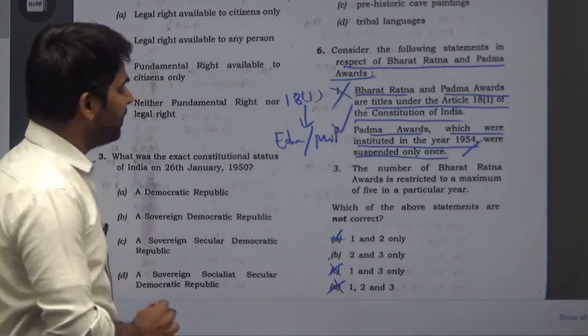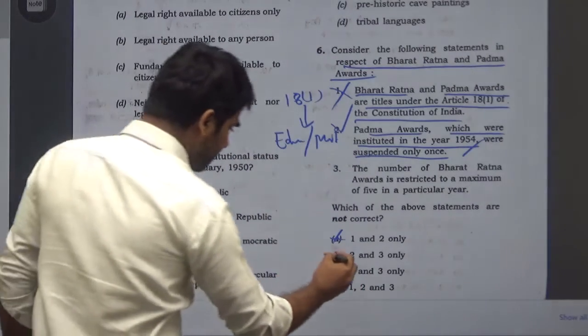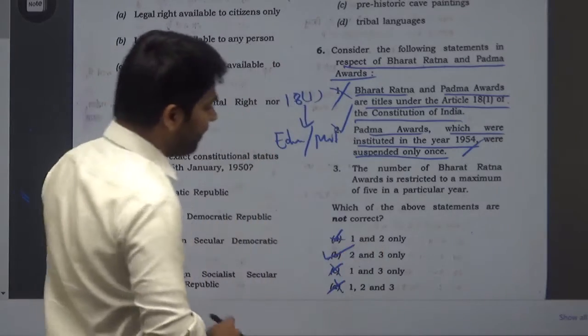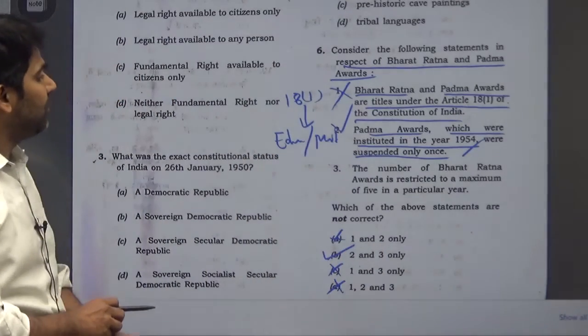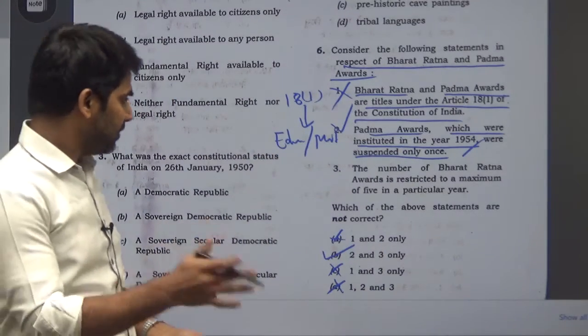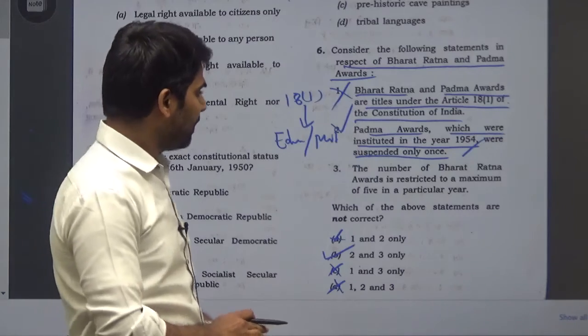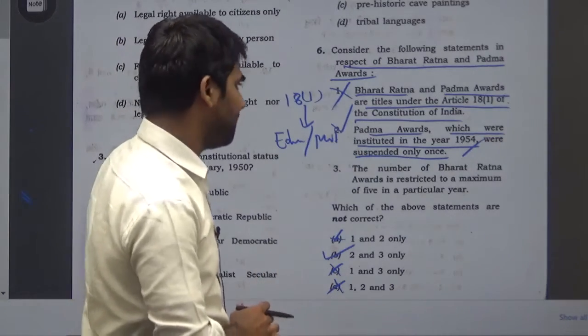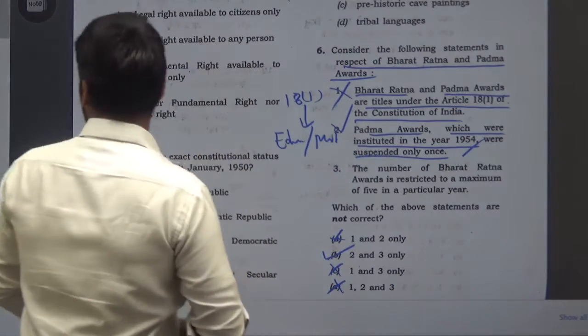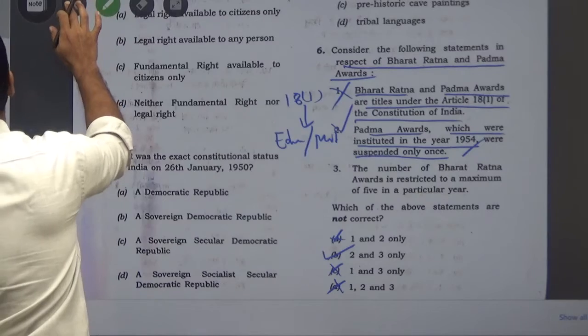All 3 options will be eliminated and our answer would be B, that is 2 and 3. Padma awards suspended only once and the maximum is 5.